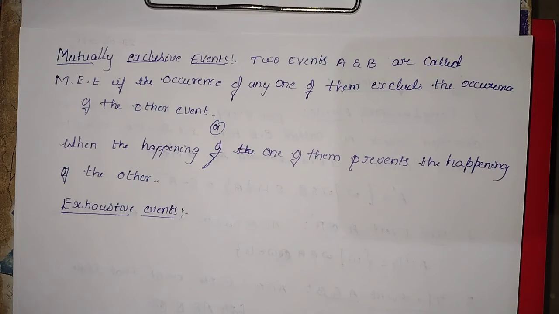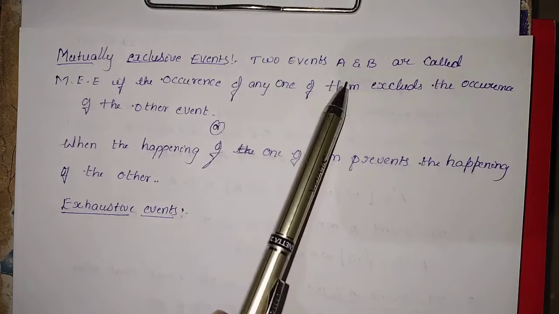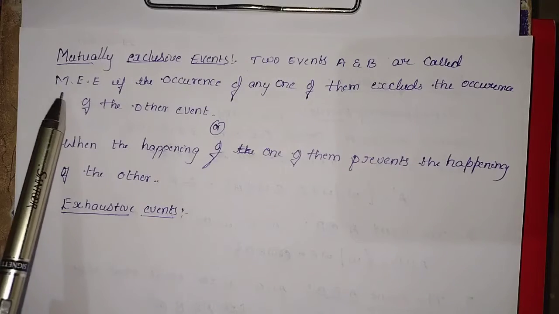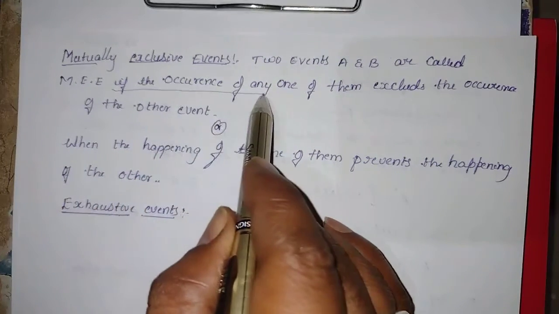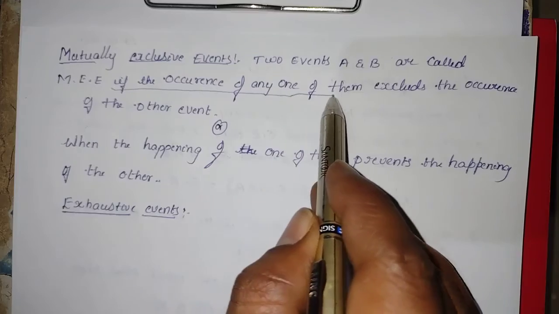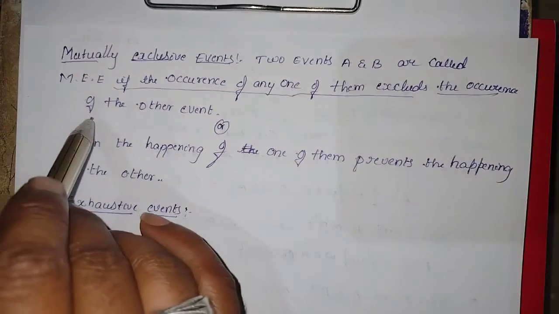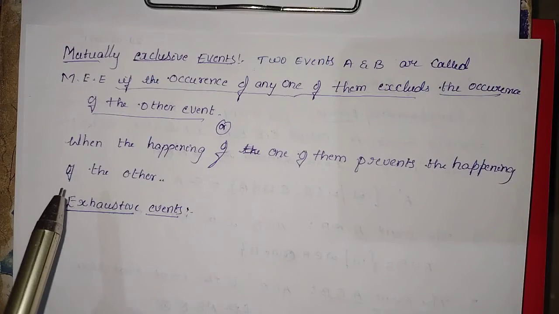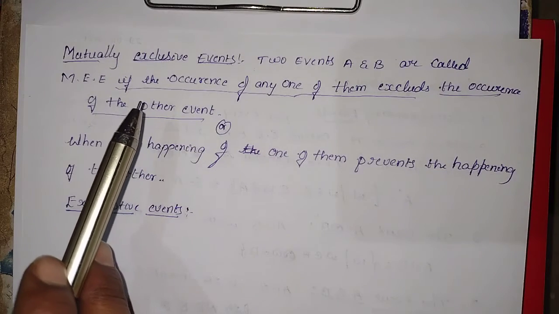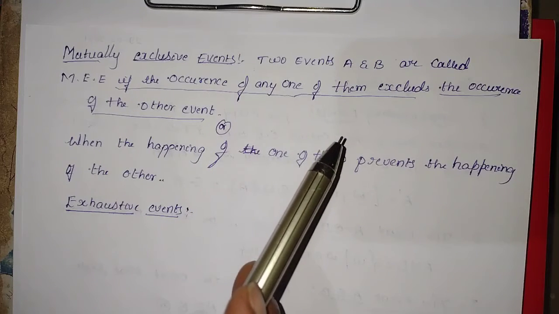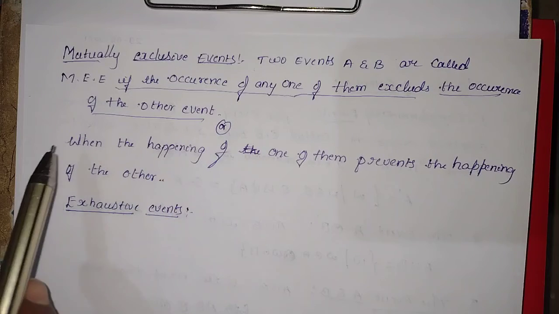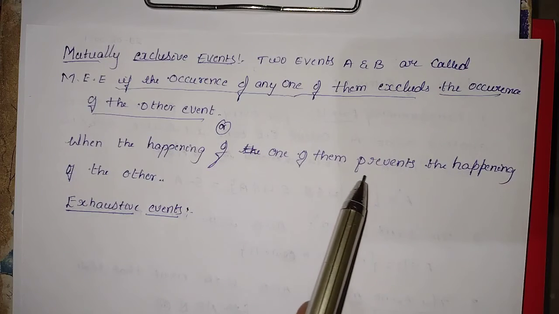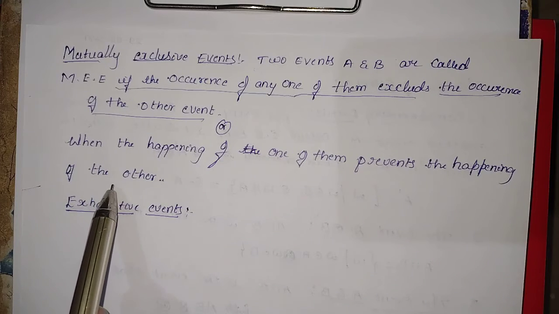Mutually exclusive events: two events A and B are called mutually exclusive if the occurrence of any one of them excludes the occurrence of the other event, or when the happening of one of them prevents the happening of the other.